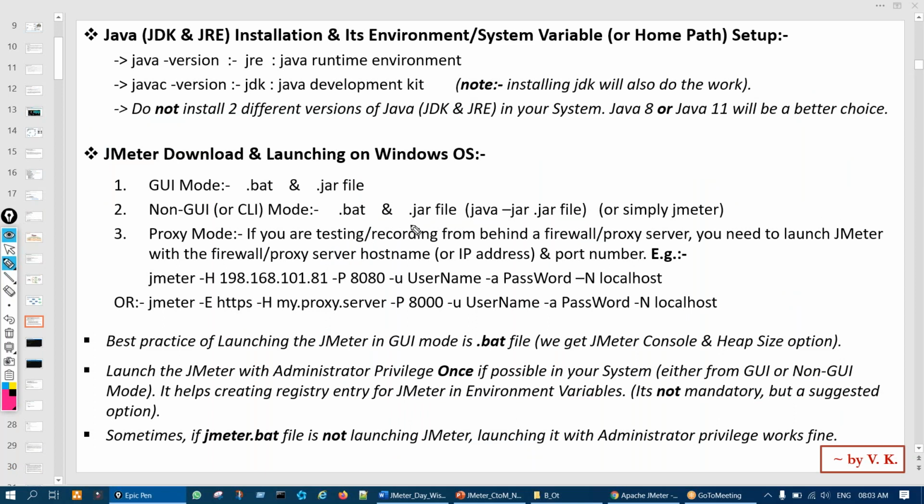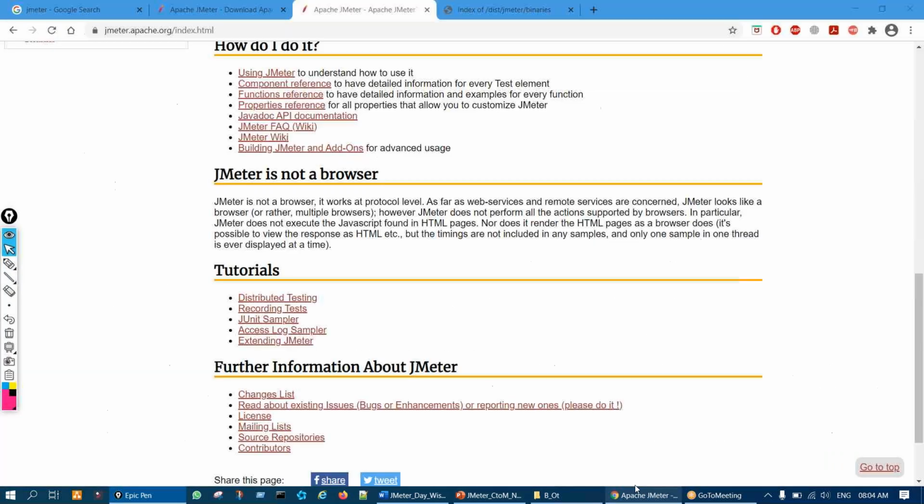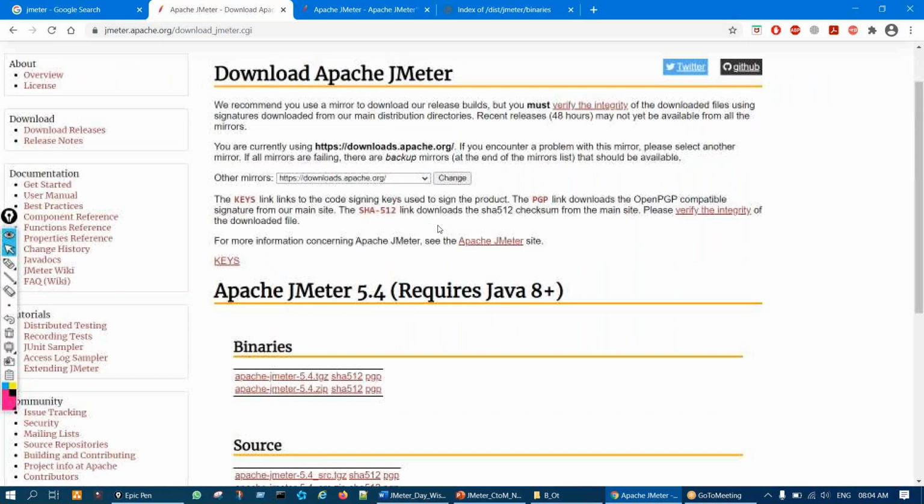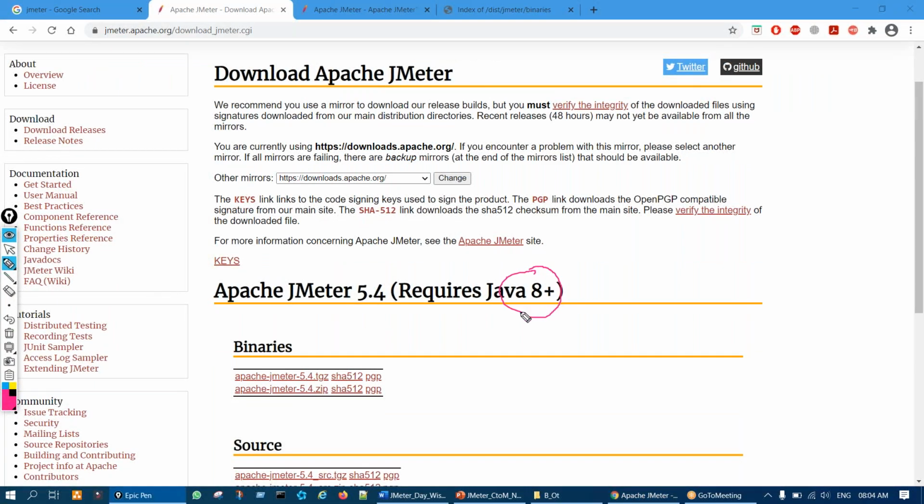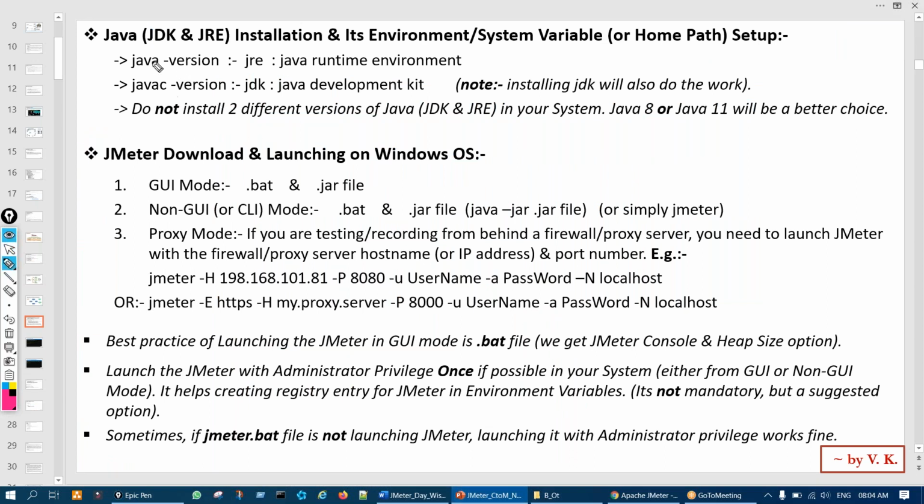First, what we have to do is install Java on our machine to use JMeter. Because, as you can see on the download page, it requires Java 8 plus, and JMeter is 100% purely developed in the Java language. So Java needs to be installed in our system. In Java, there are two things called JDK and JRE. JDK means Java Development Kit, and JRE means Java Runtime Environment. These are the two parts of Java.